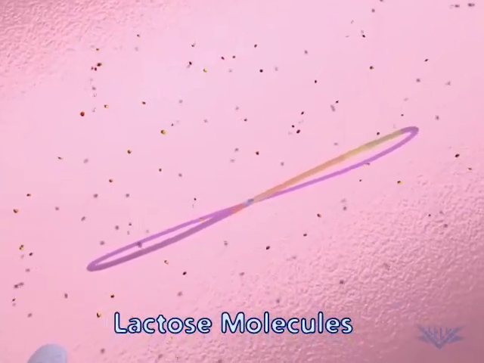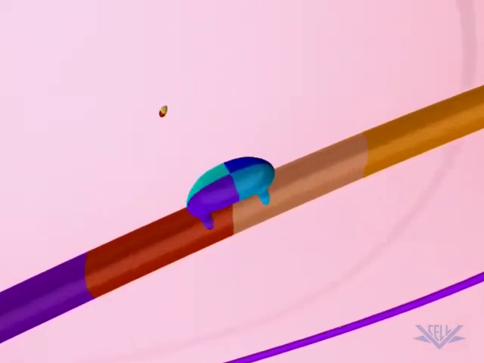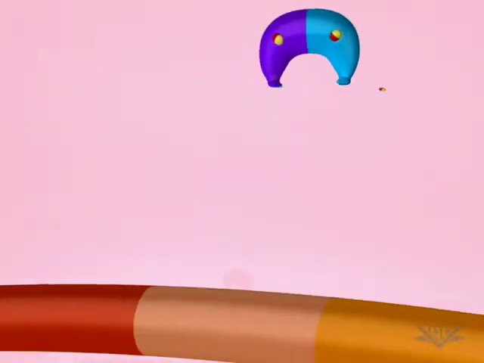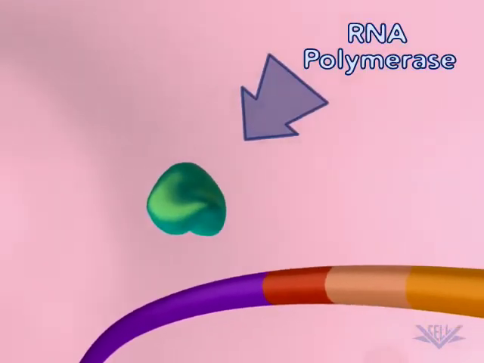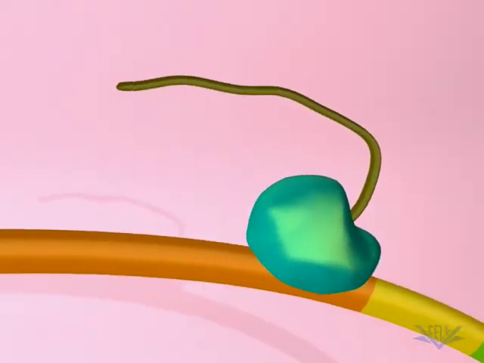After first appearing in the cellular environment, lactose passively enters the E. coli cell and binds to the repressor molecule. This binding releases the repressor from the controlling region. At this point, RNA polymerase can begin transcription of the operon.